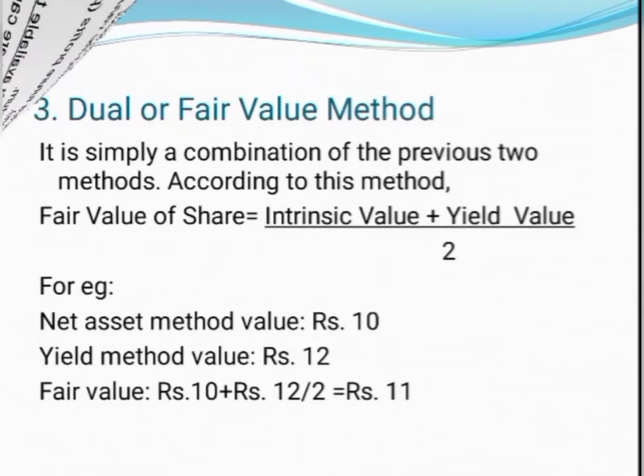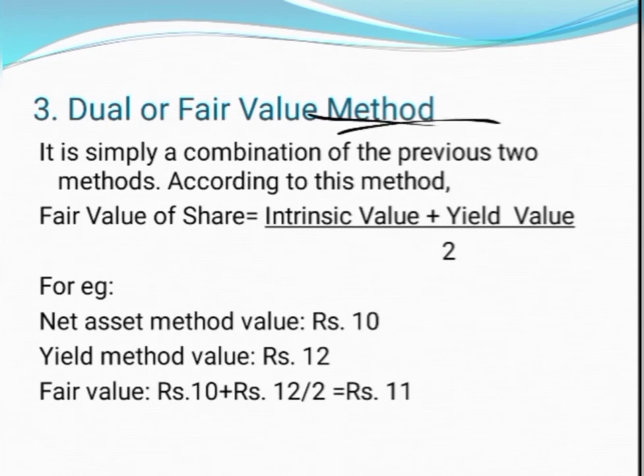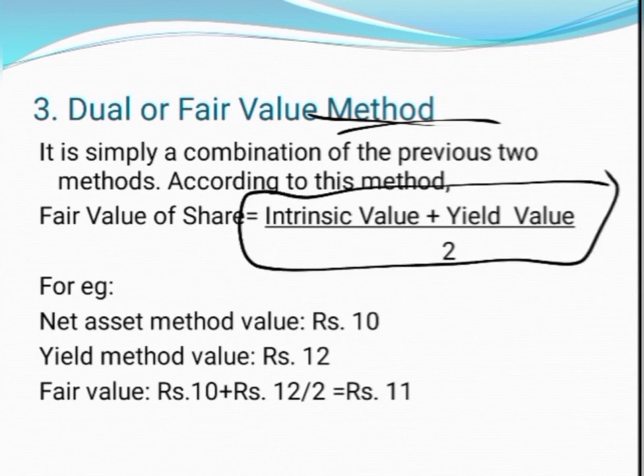Then coming to the third method, which is called dual method or fair value method. This fair value method is a combination of the first two methods, that is the net asset method or intrinsic value method, and the second one, the market value method. So here, in order to calculate the fair value, we just take the simple average between those two methods. So it is a combination of the previous two methods. Here we use the formula: fair value of share is equal to intrinsic value plus yield value divided by 2. We take the simple average.